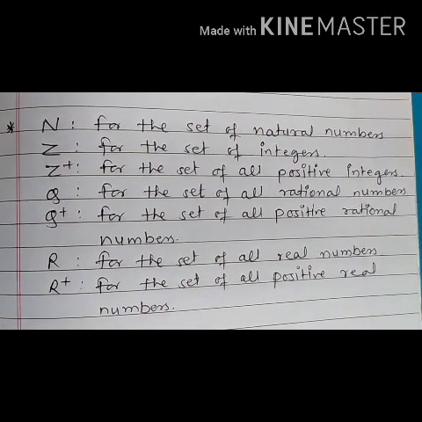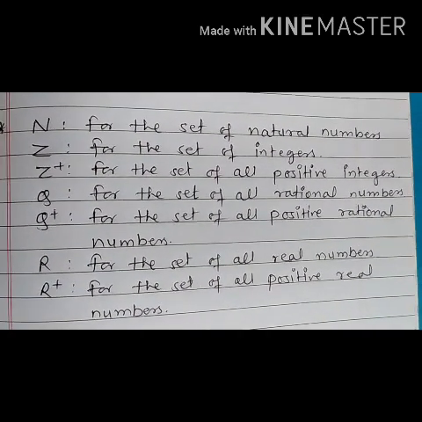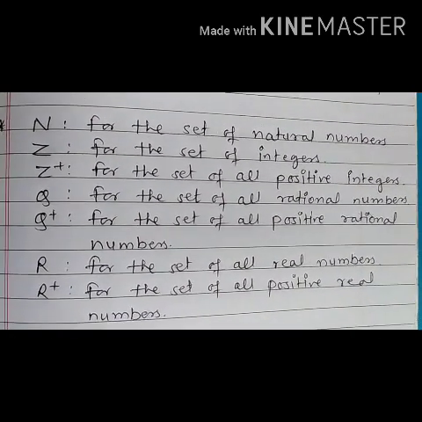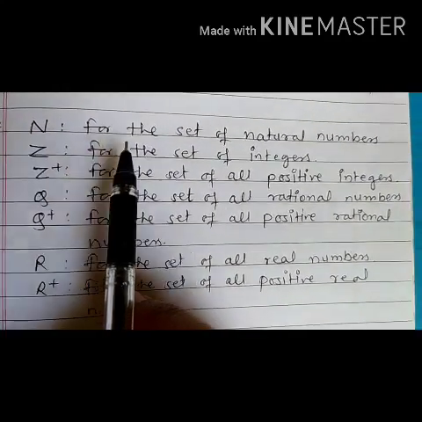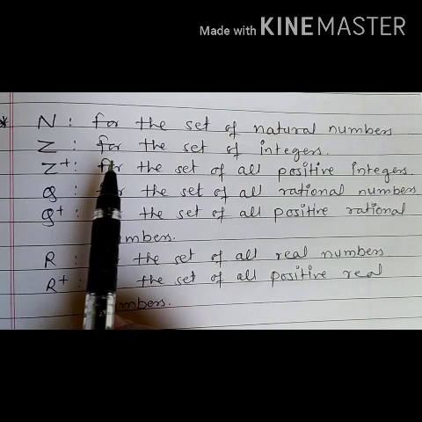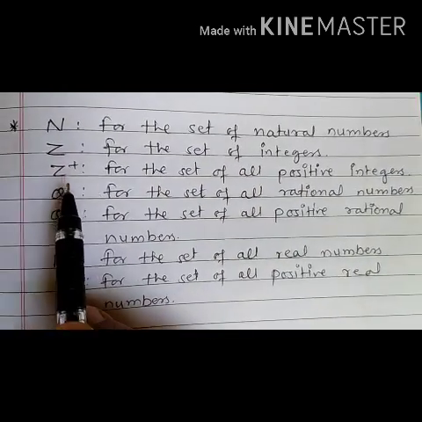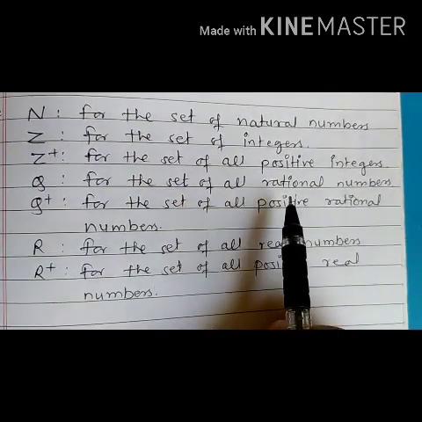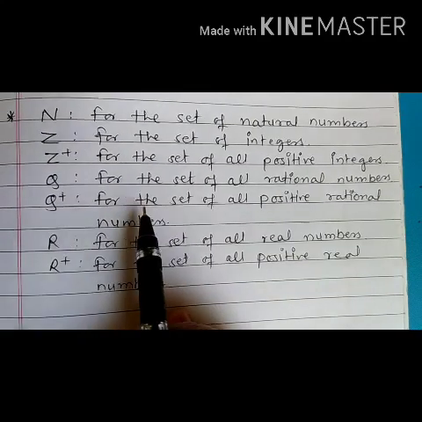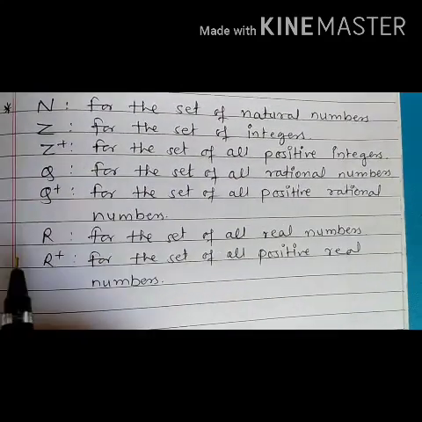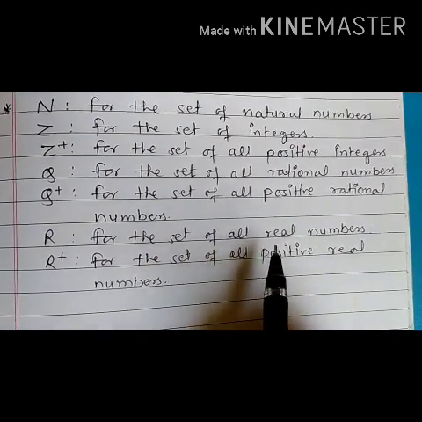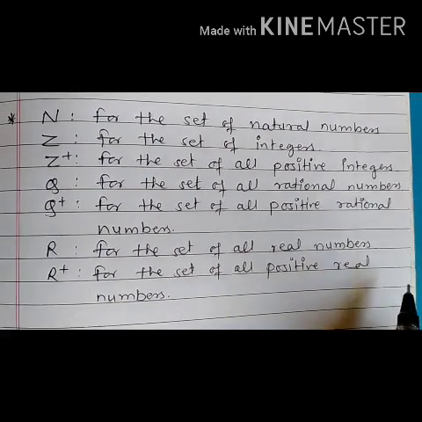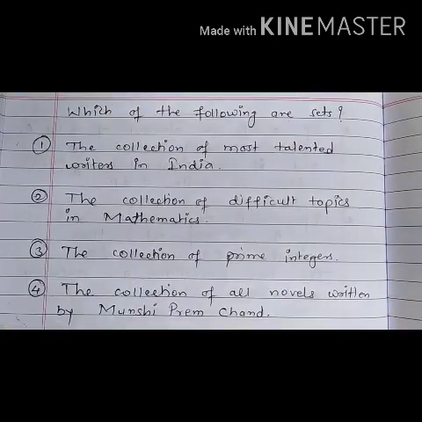Now, in this chapter, we will have frequent interaction with some sets. So, we reserve some letters for these sets. First one, capital N for the set of natural numbers, capital Z for the set of integers, capital Z plus for the set of all positive integers, capital Q for the set of all rational numbers, Q plus for the set of all positive rational numbers, capital R for the set of all real numbers, and the last one, capital R plus for the set of all positive real numbers. Understood? Now we'll see the questions.